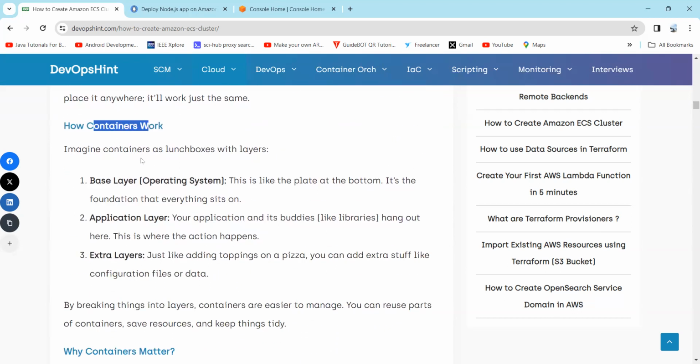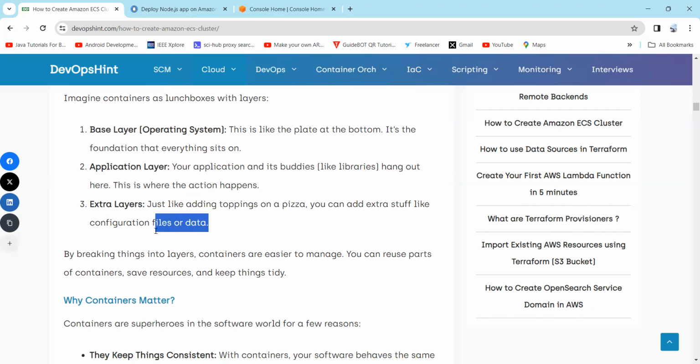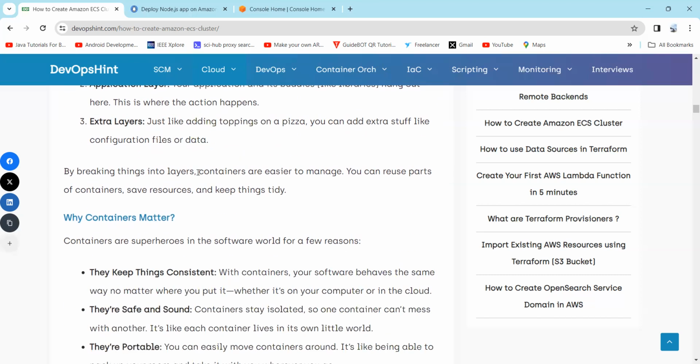So how do containers work? Imagine a container as a lunch box with layers. First is the base layer, which consists of the operating system. This is the plate at the bottom, the foundation that everything sits on. Second is the application layer. Our application and its buddies like libraries hang out here. This is where the action happens. Third is the extra layer. Just like adding toppings on a pizza, you can add extra stuff like configuration files or data. By breaking things into layers, containers are easier to manage.